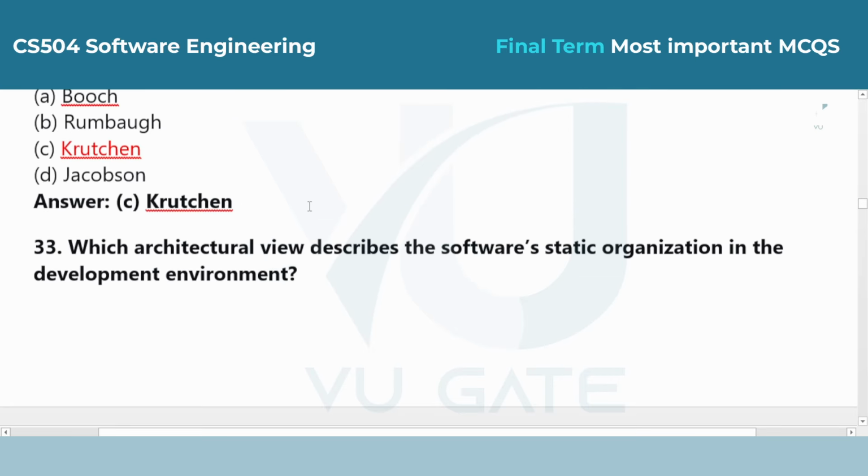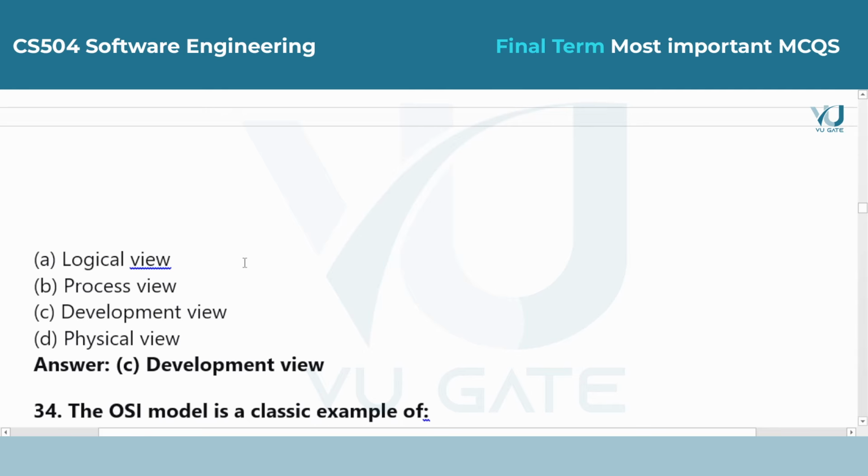Question 33. Which architectural view describes the software's static organization in the development environment? Answer is option C, development view. The development view focuses on how the code is organized into modules, libraries, and subsystems within the programmer's workspace.